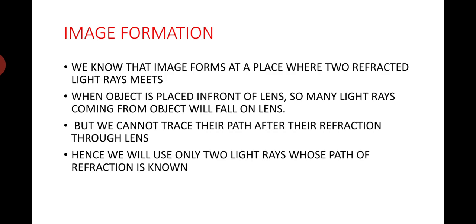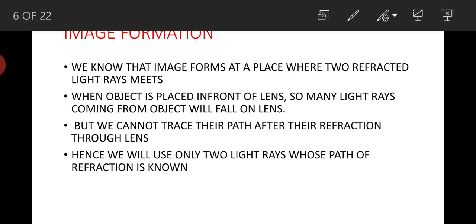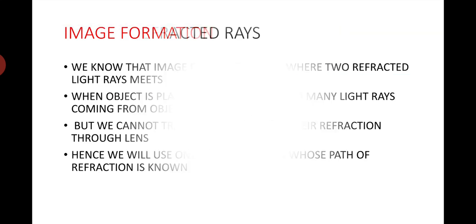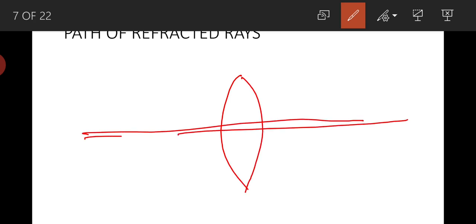Now what is image formation? We know that image forms at a place where two refracted light rays meet. Wherever two refracted light rays meet, their image will form. For example, if this is a convex lens and in front of the convex lens there is an object placed, let us take it as a pencil. In front of a convex lens you have placed a pencil.